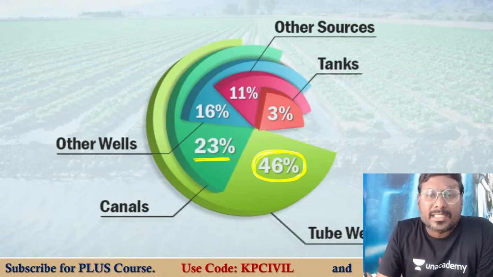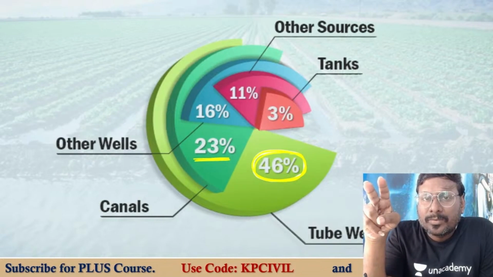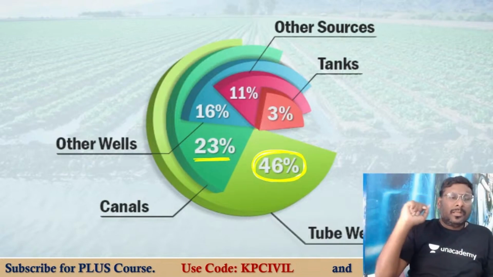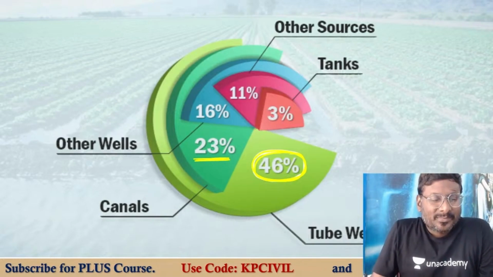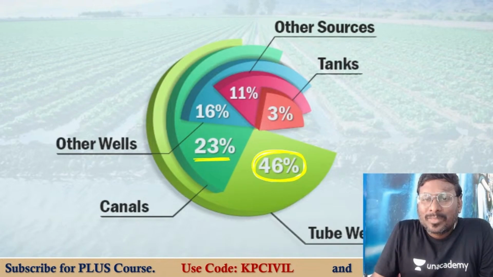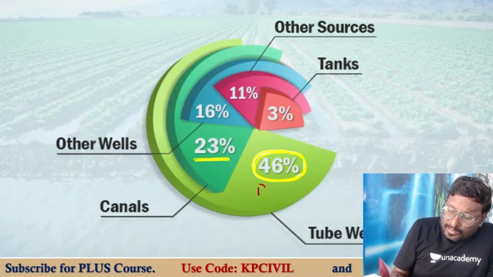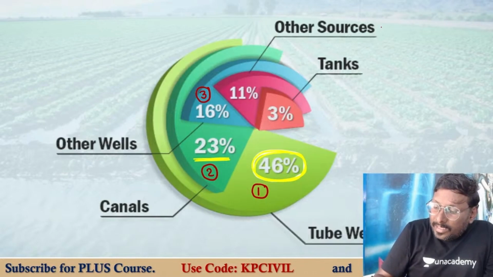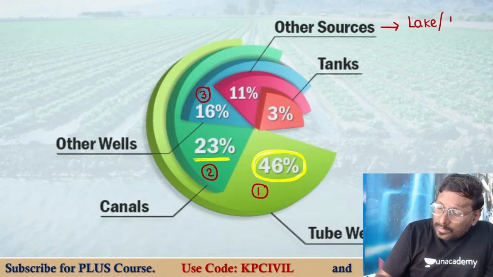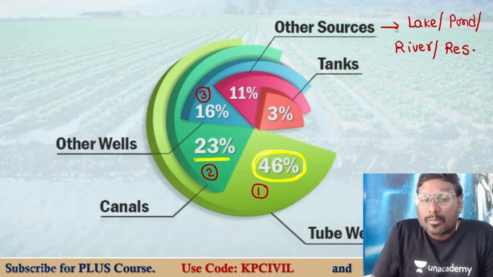Followed by other different wells at 16%, then 11% by other sources, and 3% by tanks. In other sources we have reservoirs, rivers, lakes or ponds. So the primary source is the tube well, secondary is the canal, third are all different types of wells, and then other sources: lake, pond, river or reservoir.